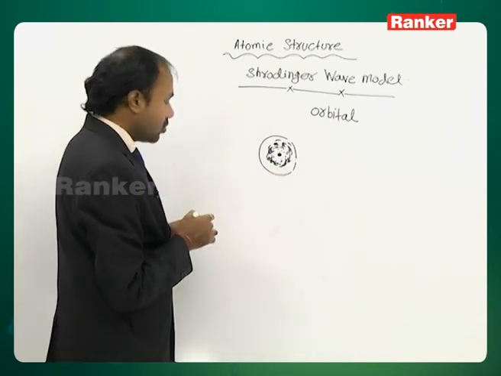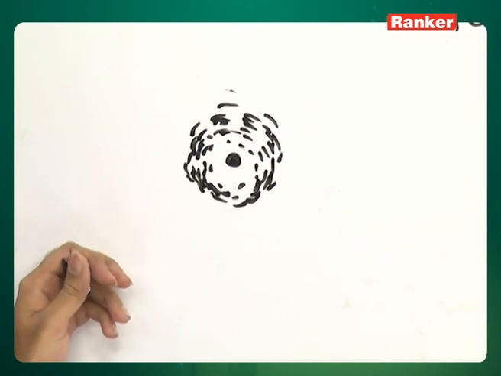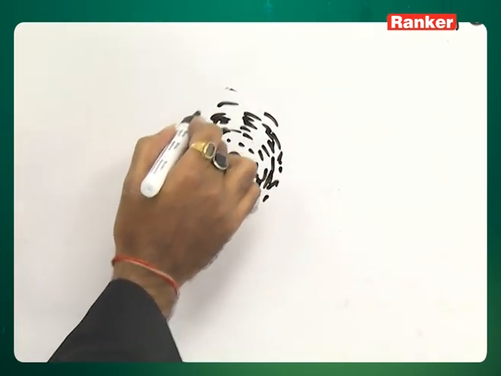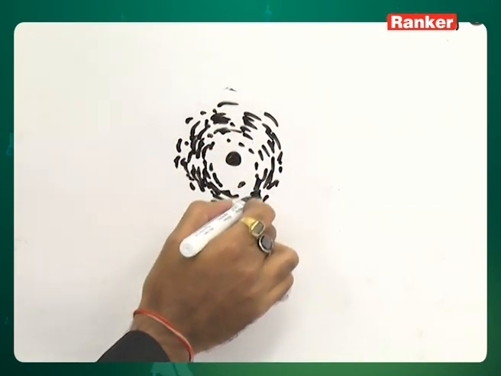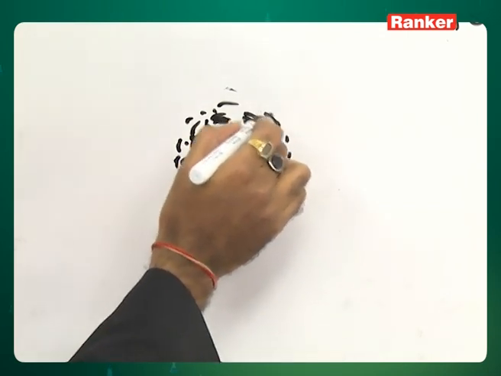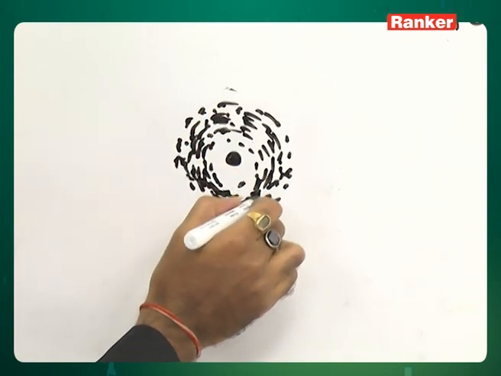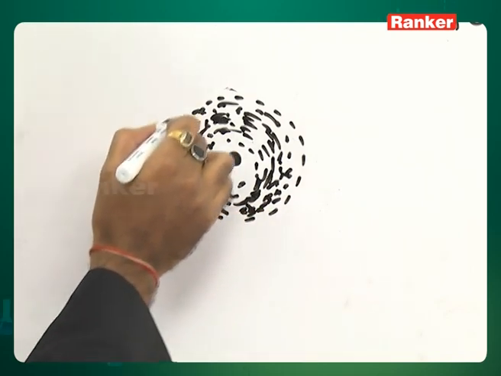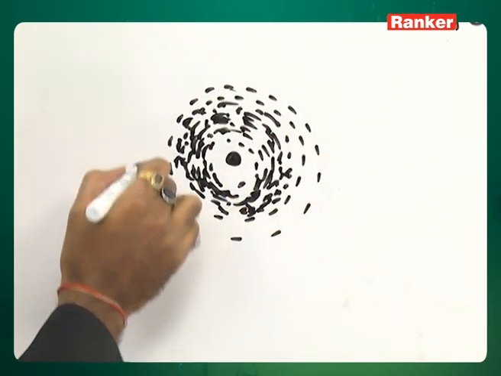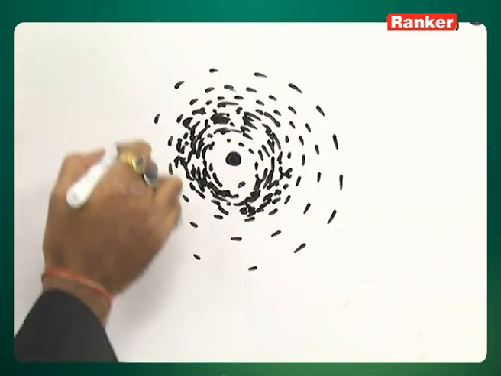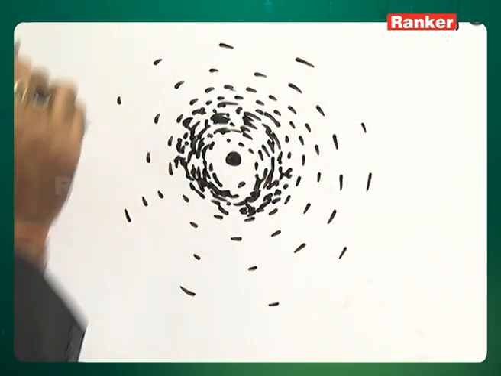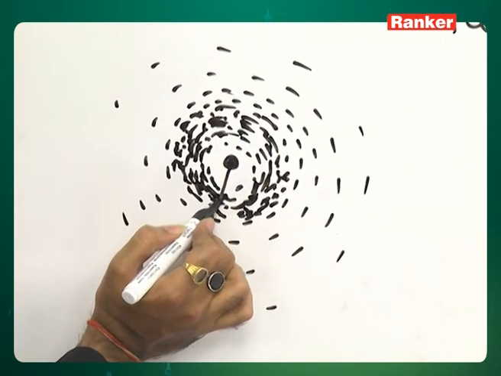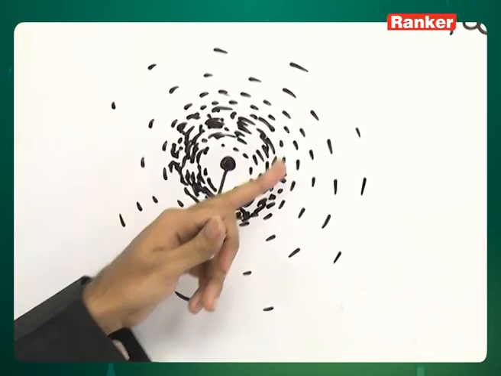If I try to draw here a 1s orbital diagram for hydrogen atom, then this will look like this. Probability of finding electron is 0 in the beginning in the nucleus. After that it increases, becomes maximum. After that again it starts decreasing, and after some time again becomes 0. At this point, if you see from the nucleus, at this point probability of finding electron is maximum.